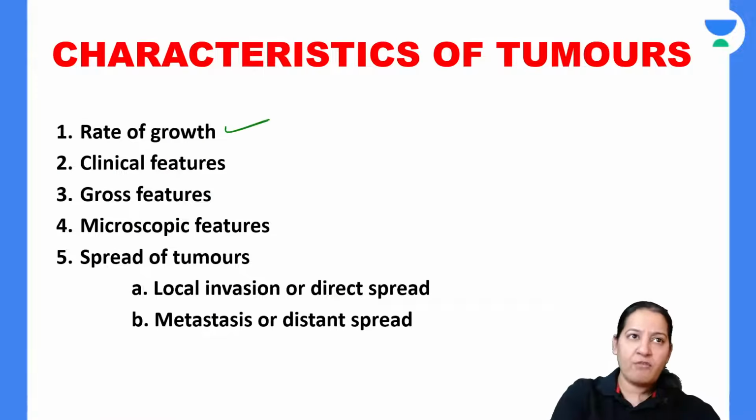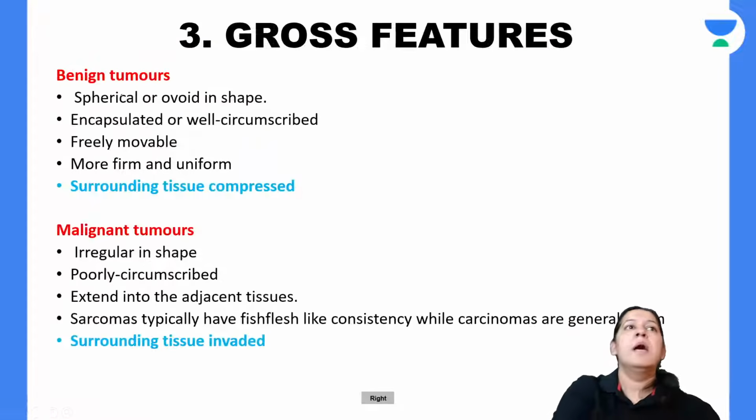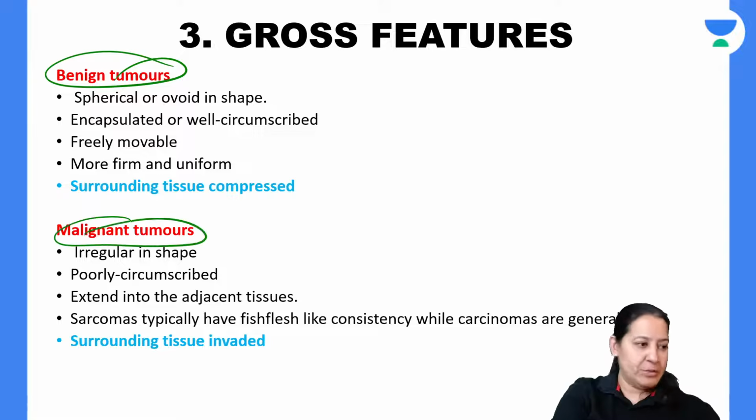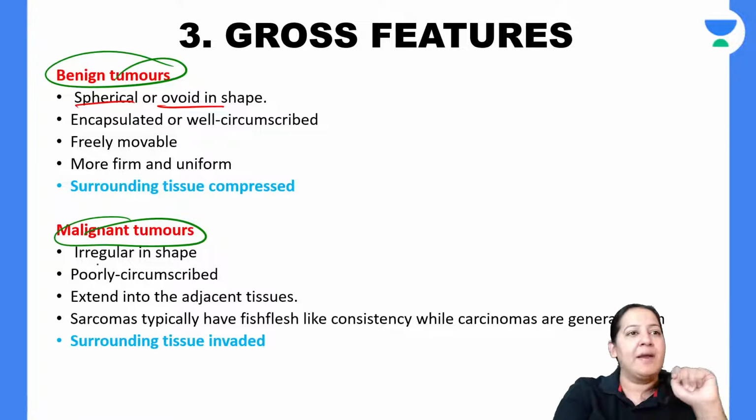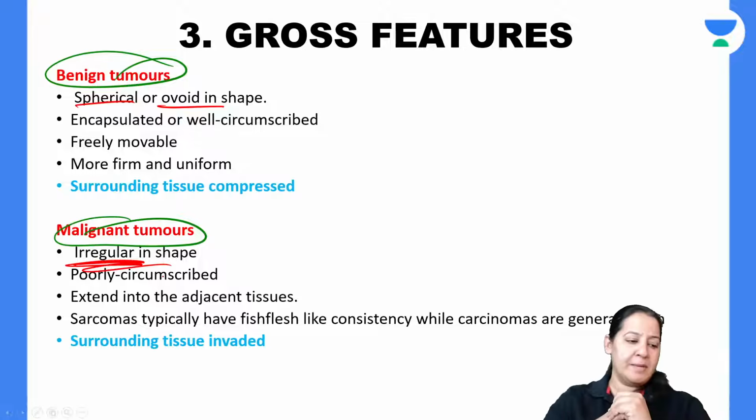So based on rate of growth, based on clinical features, the third is gross. Based on the gross, benign tumors and malignant tumors, right? Benign tumors are spherical or oval in shape. The malignant tumors are irregular in shape. Give me a thumbs up, right?